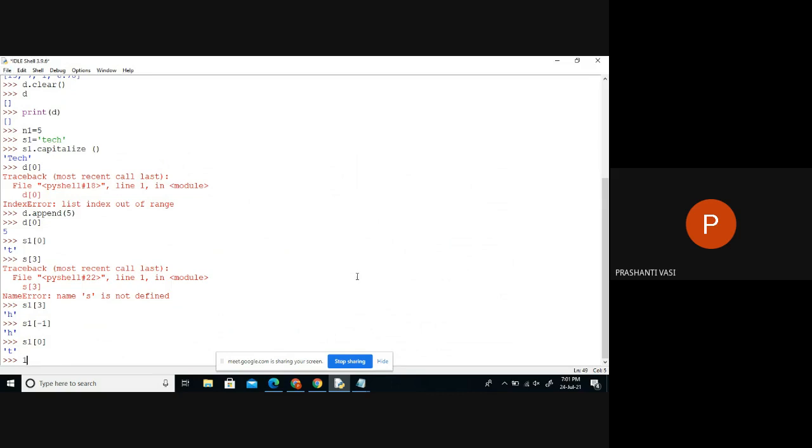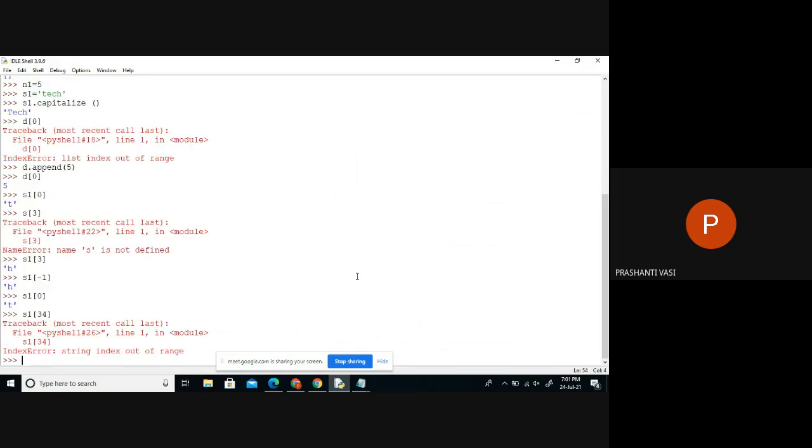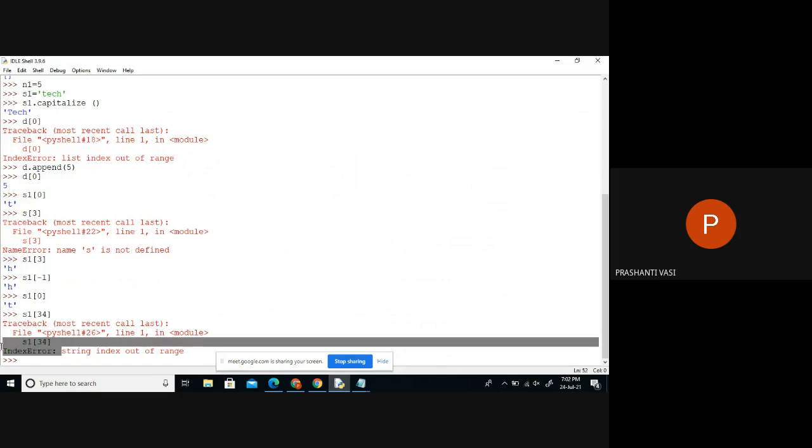But it should be in the proper range. I cannot call anything I like. If that particular index is available only, it will give an output. Otherwise, it will give an index error. These errors are also important. The errors are of various categories. Here the error is because the index was not found. That's called index out of range, or we say that error as index error.